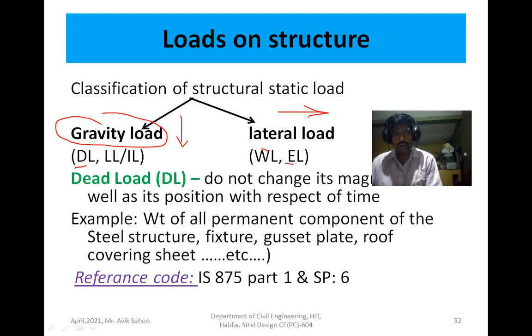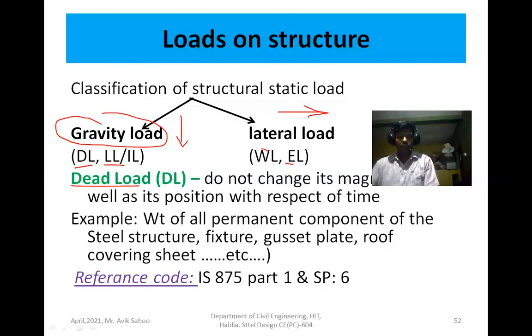Gravity load consists of dead load and live load, or imposed load, which is acting vertically downward. Now come to dead load. Dead load is a permanent load, so its magnitude and position do not change with respect to time.